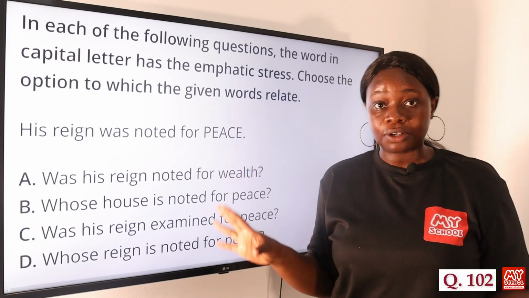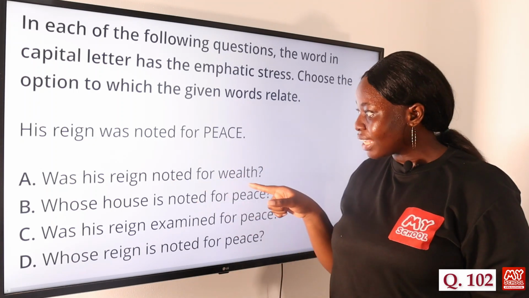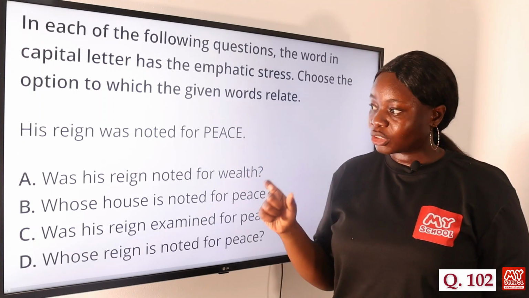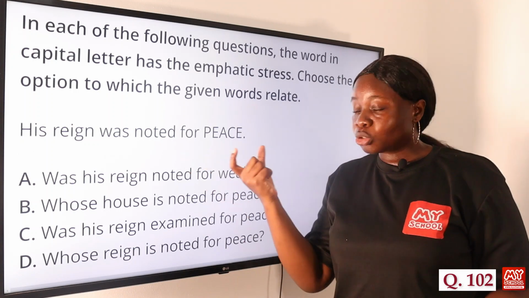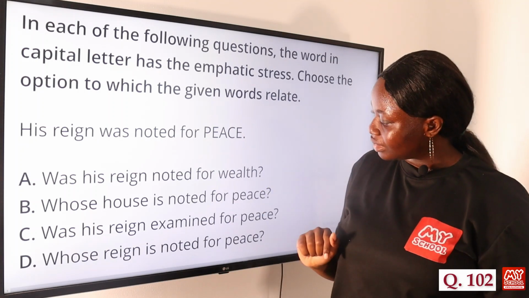So when it comes to this kind of question, the answer is the question that has a word that is different from the word in capital letter. The reason for this is that when you ask that question, there was a mistake, and then the person is trying to clarify by emphasizing the word where the mistake was. So you look for the one that is different.